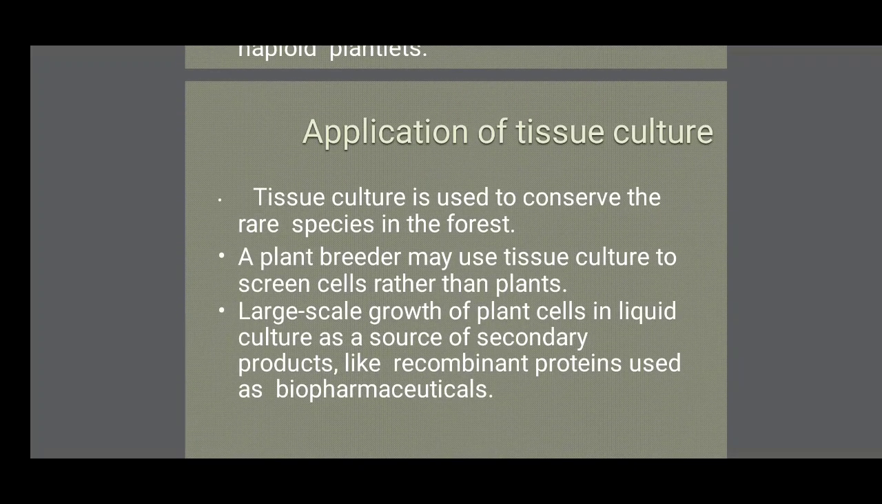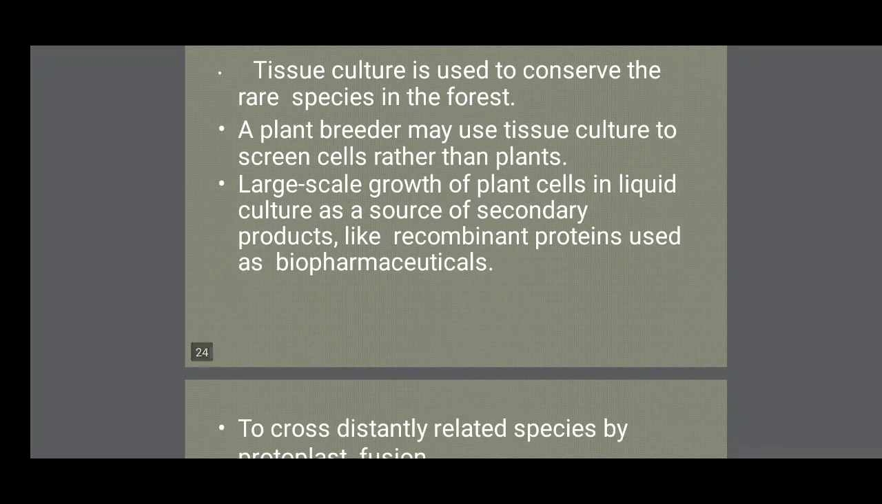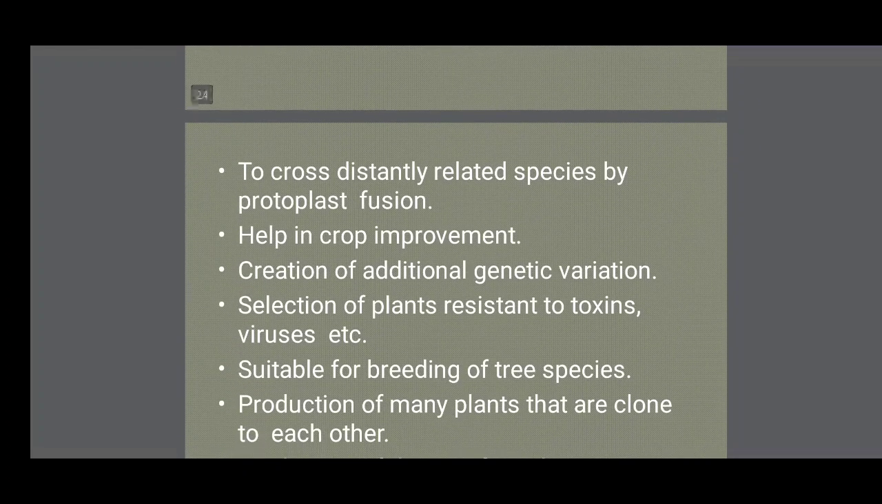Application of tissue culture. Many applications have the tissue culture. The first is that tissue culture is used to conserve rare species in the forest. A plant breeder may use tissue culture to screen cells rather than plants. Large scale growth of plant cells in liquid culture is a source of secondary products like recombinant proteins used as biopharmaceuticals, and to cross distantly related species by protoplast fusion.